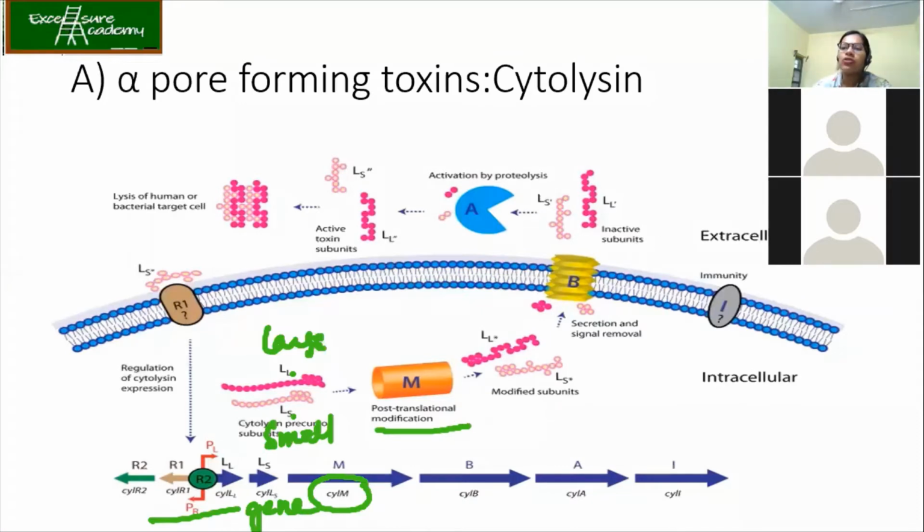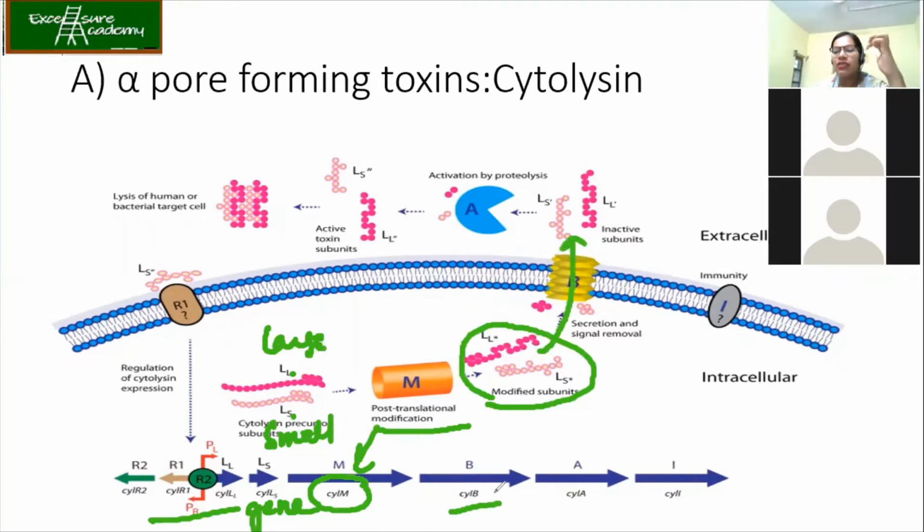Now, what kind of post-translation modification they are talking about? The addition of sugars or modifying the structure of the protein so that it becomes more potent. Okay. So this has been done with the help of the protein CYLM. Okay. Then these modified subunits are taken and secreted out with the help of the B protein, which is coded by CYLB.